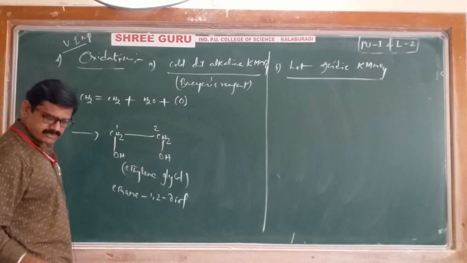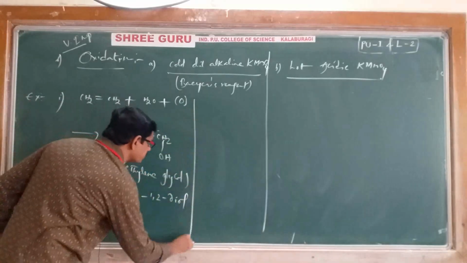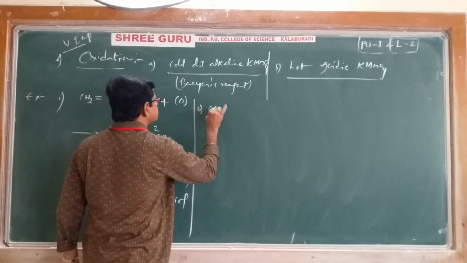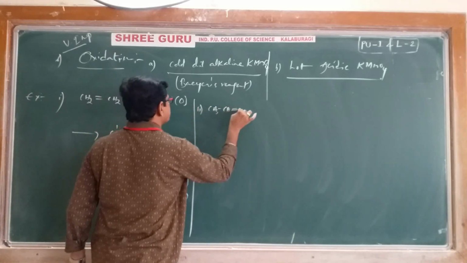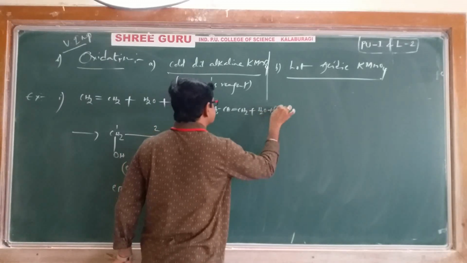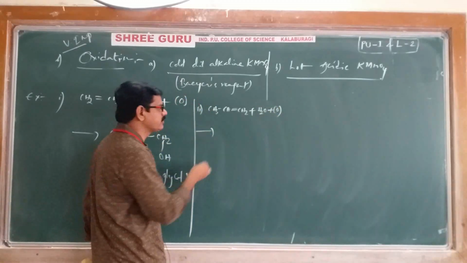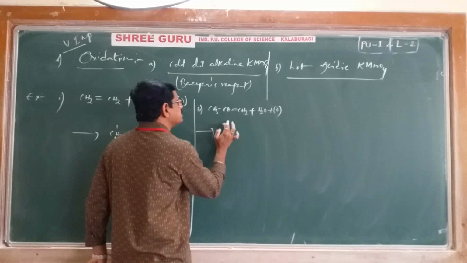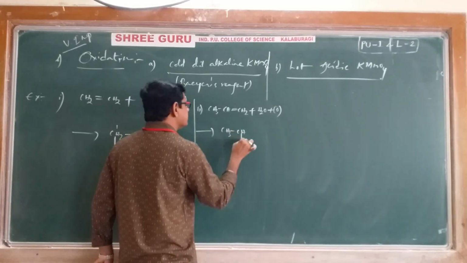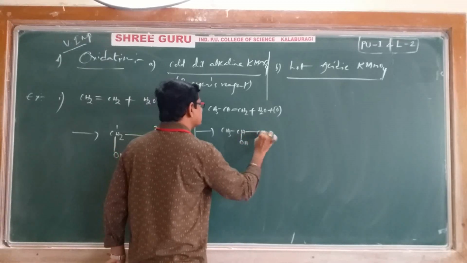If you want, you can take one more example. Say propene, CH3CH=CH2, with H2O and nascent oxygen coming from KMnO4. Again one OH will add here and one OH will add there, and you will get CH3CH(OH)CH2OH.